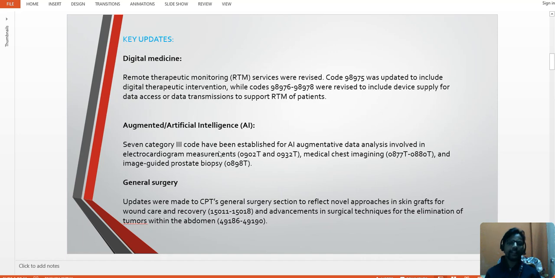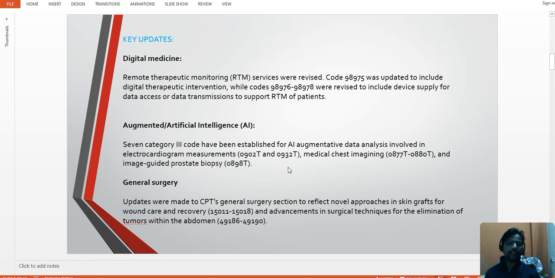These Category 3 codes are all new codes that have been added in 2025. Most of the time, image-guided prostate biopsy is very important for ambulatory surgery coders or same day surgery coders.